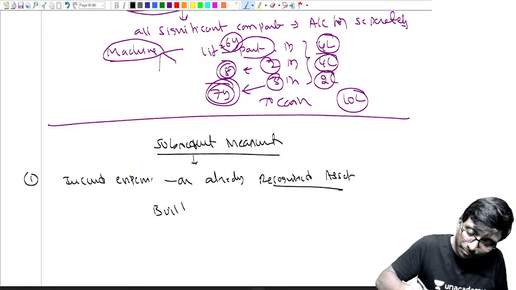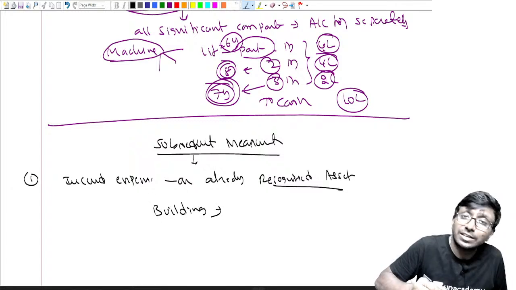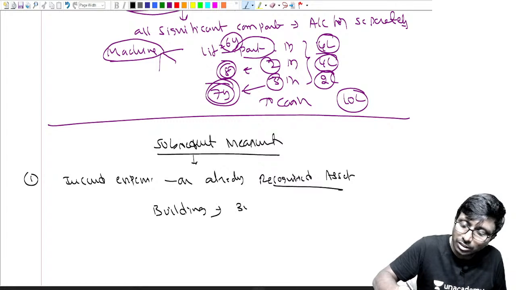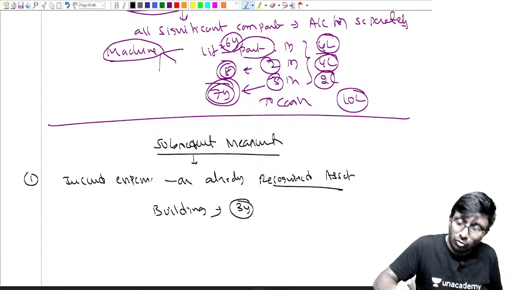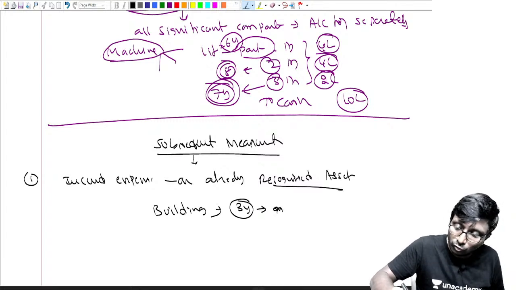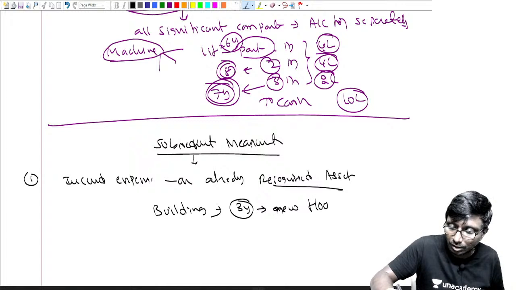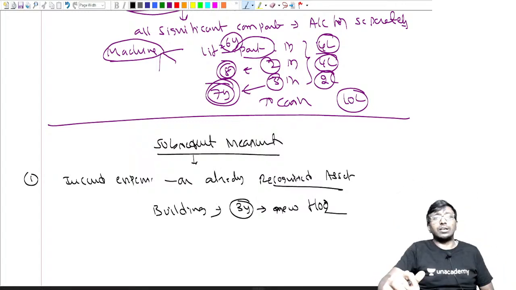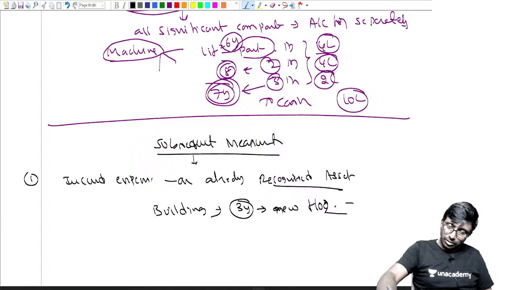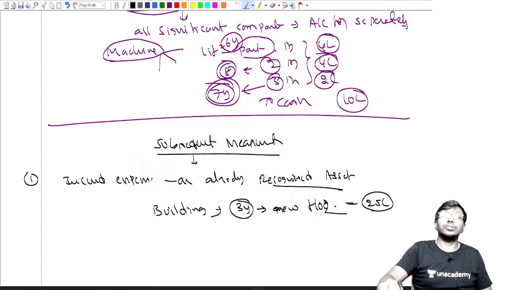Simple example. I'll say I had already building constructed. How many years old, sir? 3 years already old, sir. Okay. Now what are you doing? New floor we are constructing on the same building. Already 3 floors are there, sir. Now I got a permission from the local municipality, sir. Now fourth floor you want to construct. For fourth floor, I spent 25 lakh rupees construction cost.